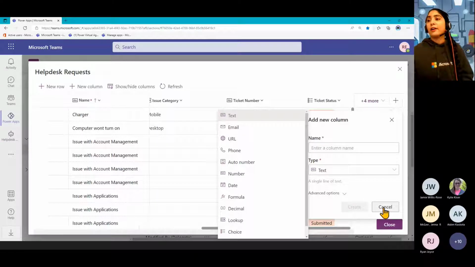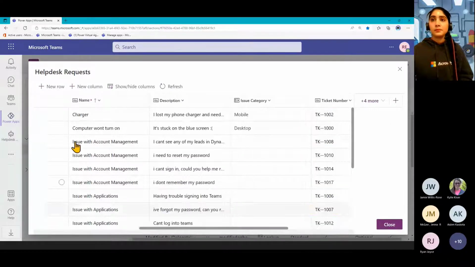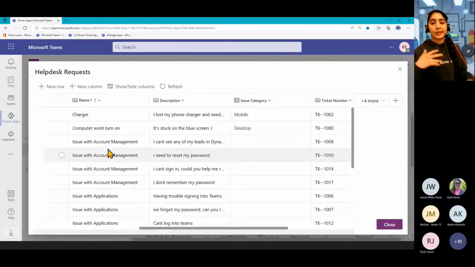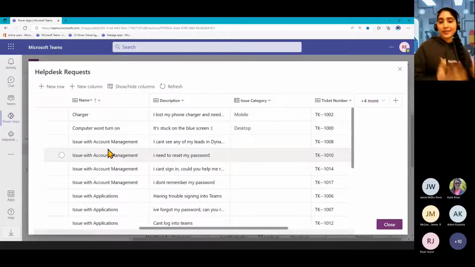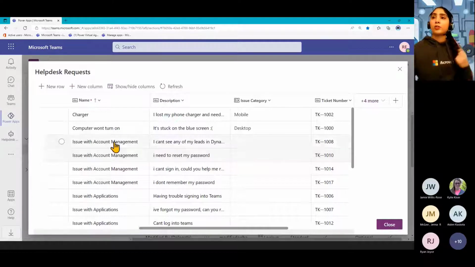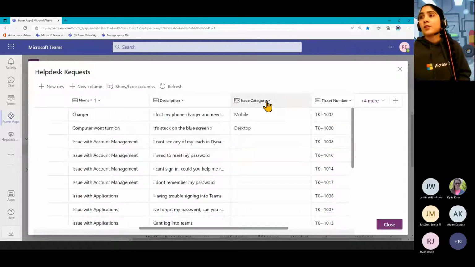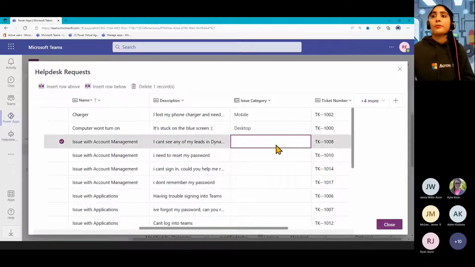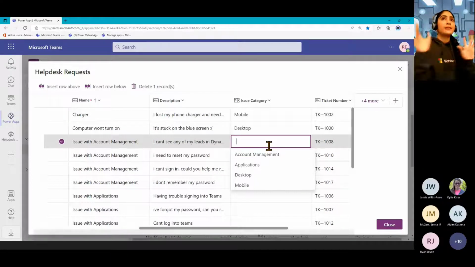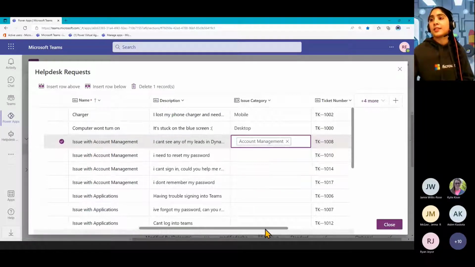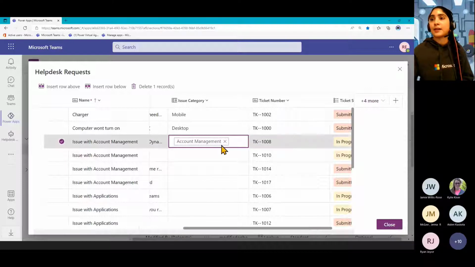So these are the ones that I've built here today. I've had my name one, which is going to be the name of the request or the ticket that someone submits. That description field is the further details that they've put through about the issue that they're having. Then issue category, this one is a lookup field, and it's how we create that relational database. Over here, I have these different categories of these Helpdesk tickets I've set up, which I can go and select from.